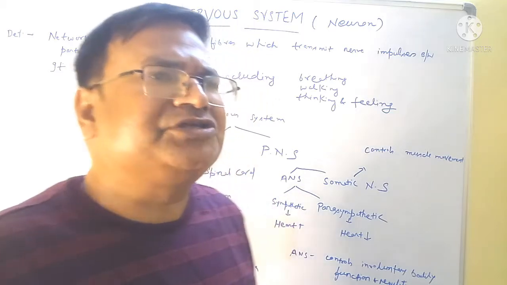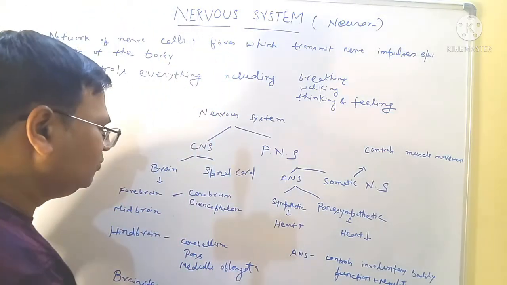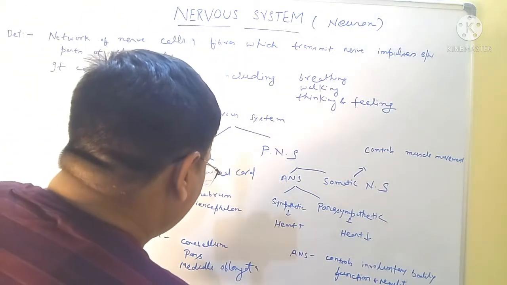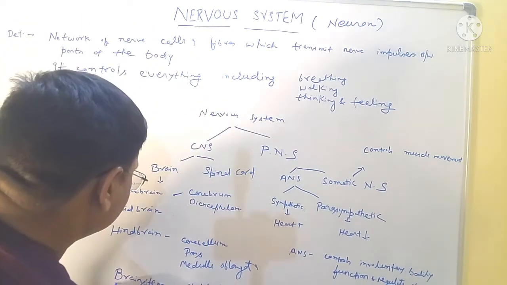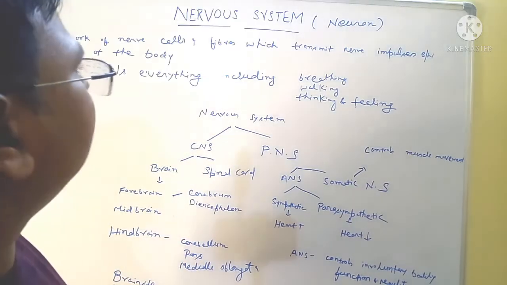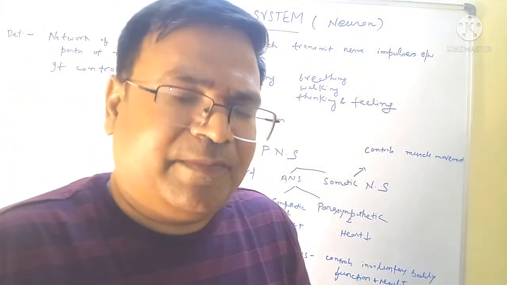Now the brain stem. What is the brain stem? It includes three things: the midbrain, the pons and the medulla oblongata. That is called the brain stem. This is all about the nervous system.